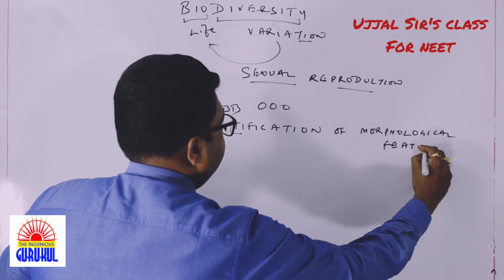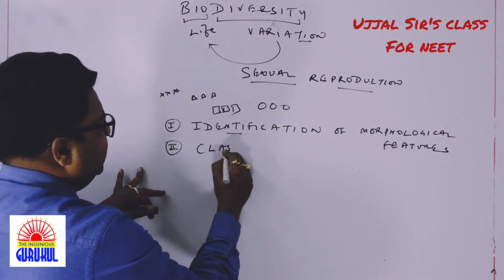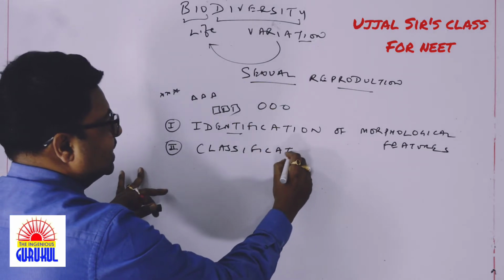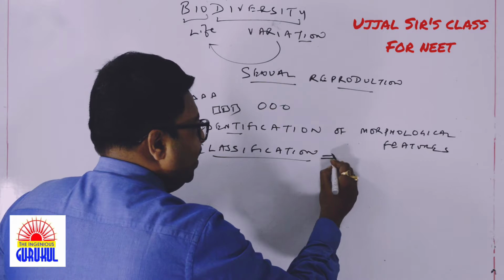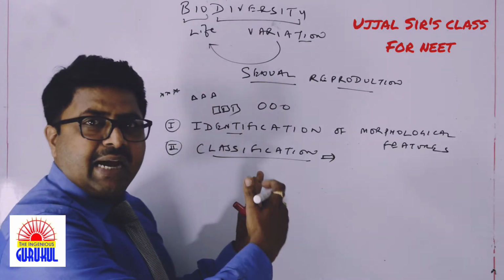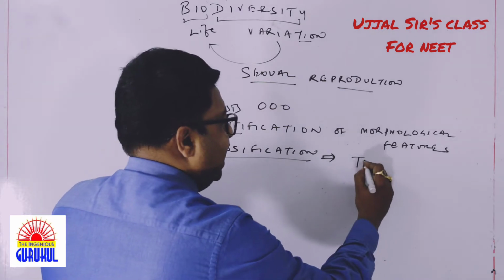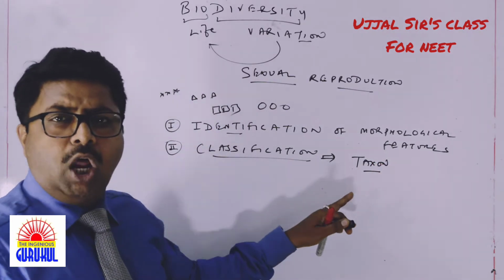And then after identification, we need to classify them into different categories. When I talk about classifying them into different categories, technically I am talking about classifying them into different taxa. What is a taxon?